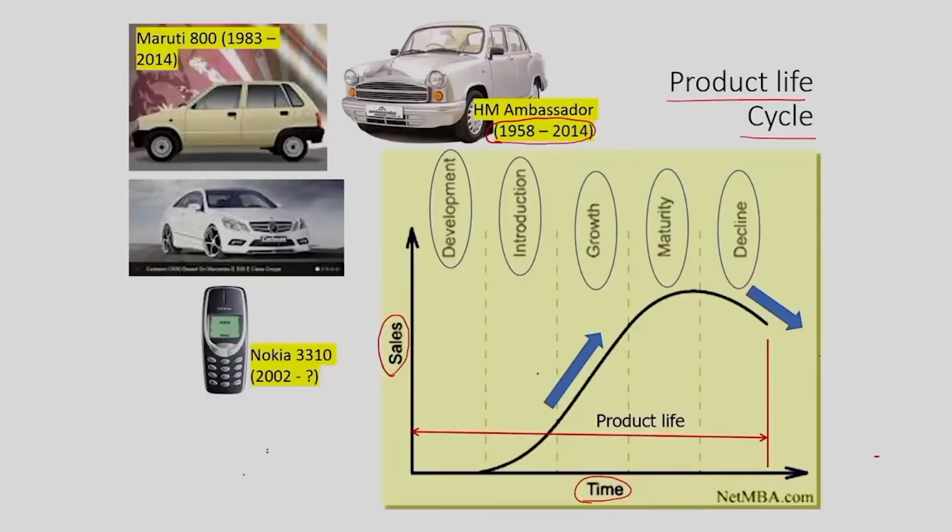If we take example of the mobile phone, which is nowadays an integral part of your day to day life, let us take example of Nokia 3310. So, Nokia 3310 was launched in 2002 and still you may get it. So, still the product is alive.